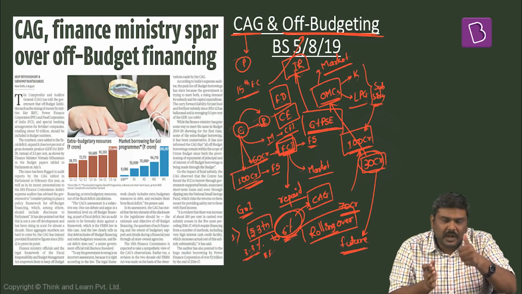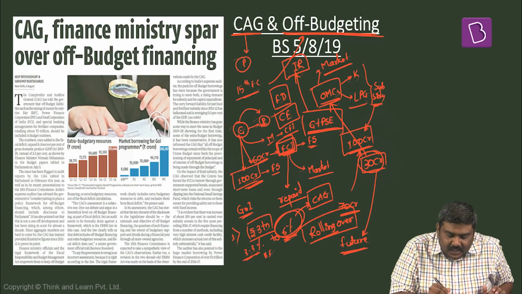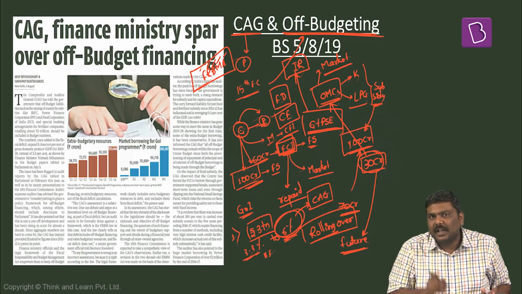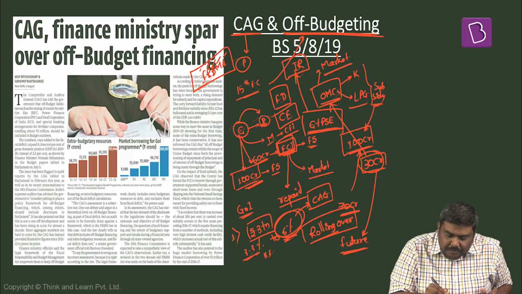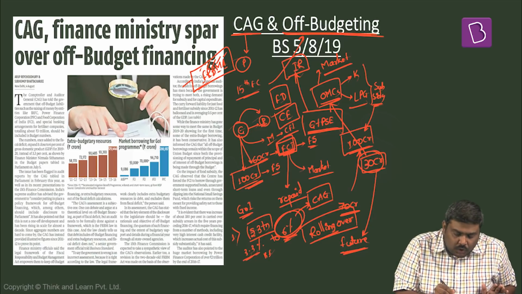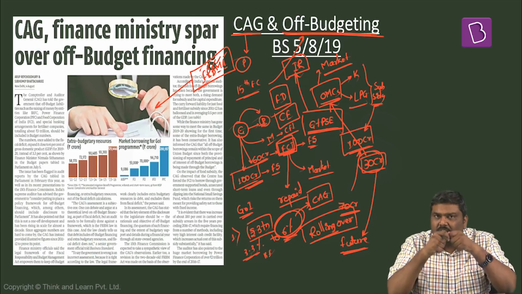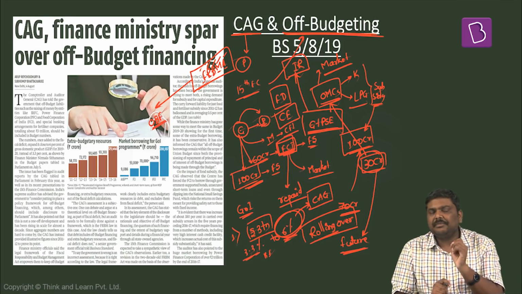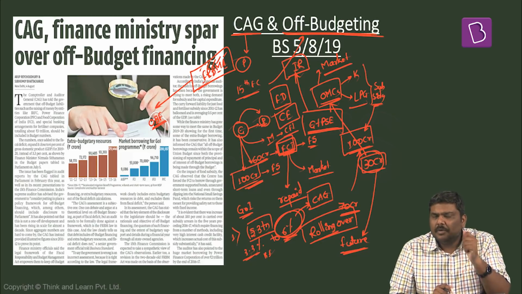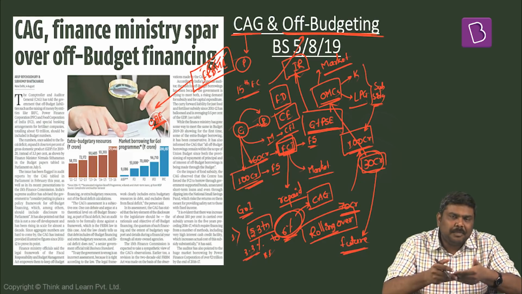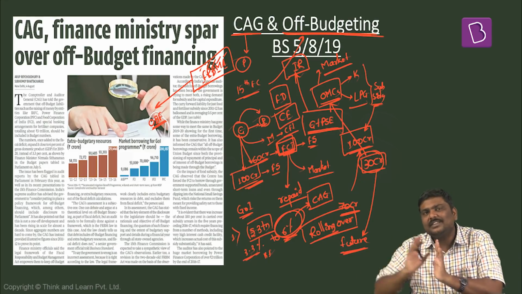What are the arguments? One, they have basically stated that as per FRBMA, Fiscal Responsibility and Budget Management Act, I'll repeat it, Fiscal Responsibility and Budget Management Act, there is no requirement for the government to give the details to the Parliament with respect to off-budget financing. I'll repeat the statement. As per FRBMA, Government of India is not under any kind of a condition to give details to the Parliament with respect to the off-budget financing.